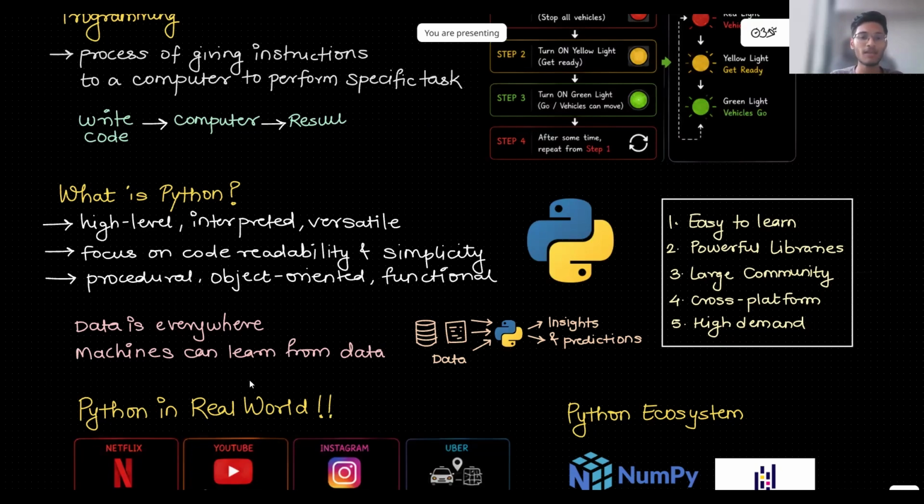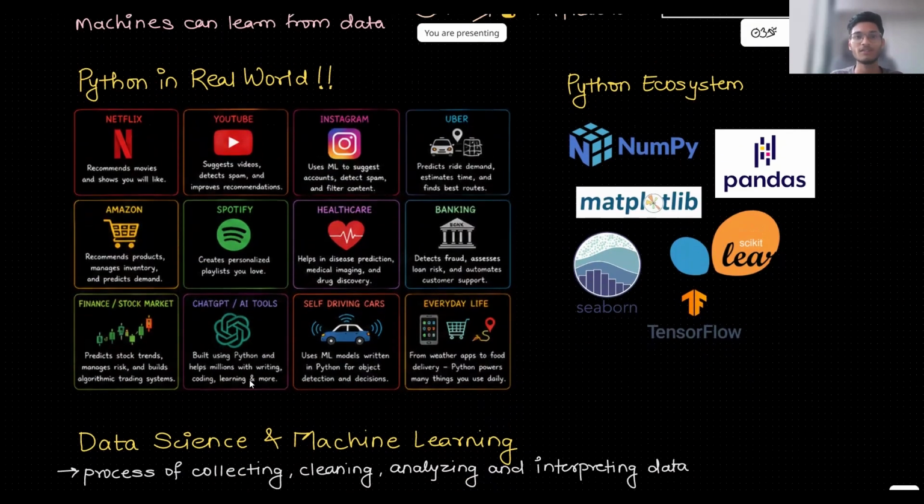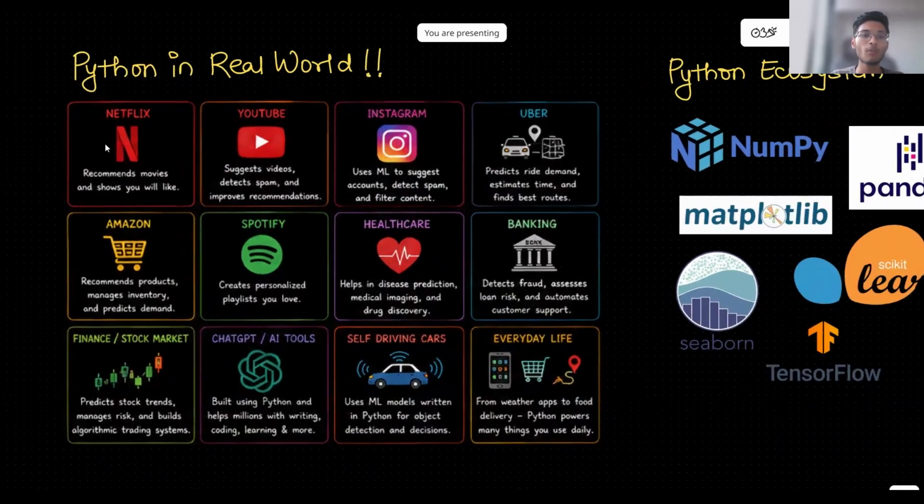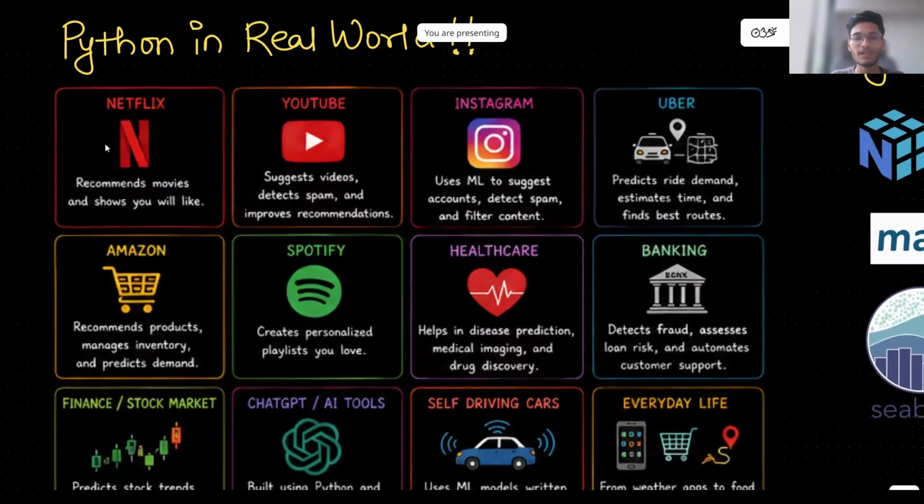Let us see some real life applications of Python in the real world. If you talk about Netflix, there is a system which recommends movies and shows you like. At the back end, machine learning and data science are used, and it is done with the help of Python. YouTube suggests videos, detects spam, and improves recommendations.